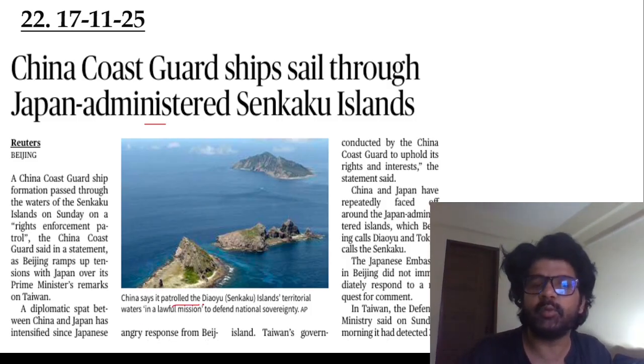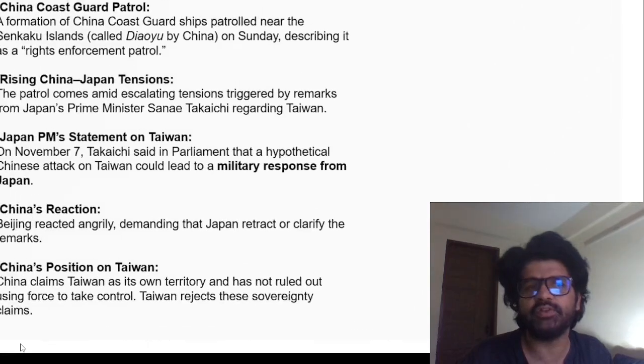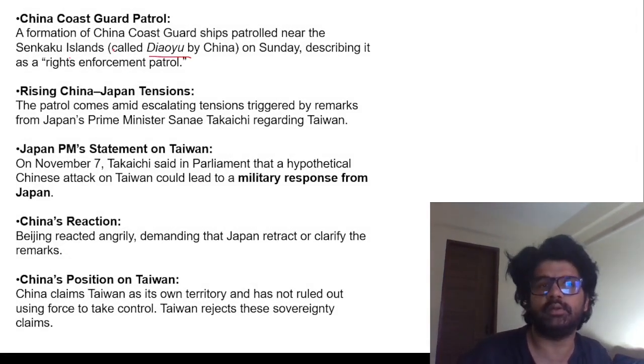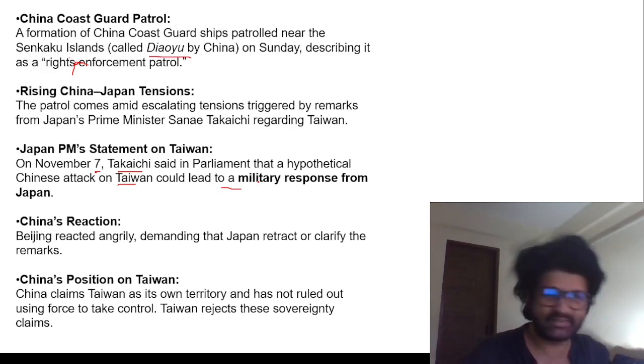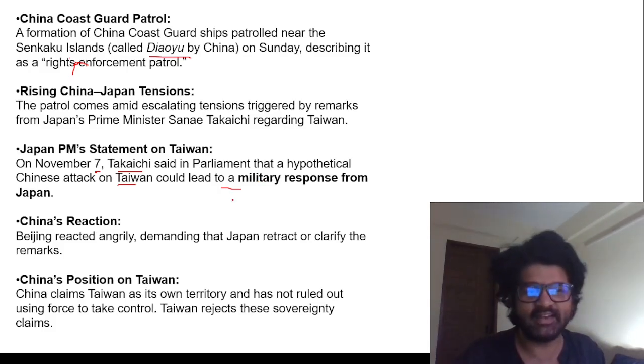No. China said it patrolled the Diaoyu Senkaku Islands territorial waters in a lawful mission to defend national sovereignty. This happened on 17 November 2025. So for China it is Diaoyu, and for Japan, Senkaku. Who is currently administering it? Japan. Japan's PM statement, Takaichi, we have just discussed her. She's saying that a Chinese attack on Taiwan could lead to a military response from Japan. Oh my god, this is so brave of her to say. But yeah, I can understand the intention behind it.